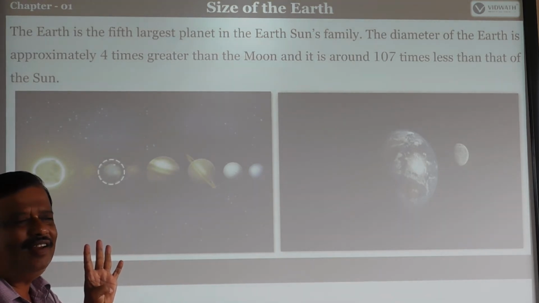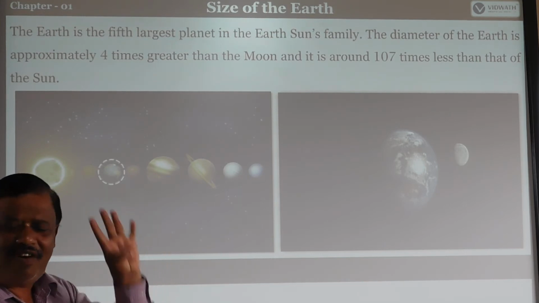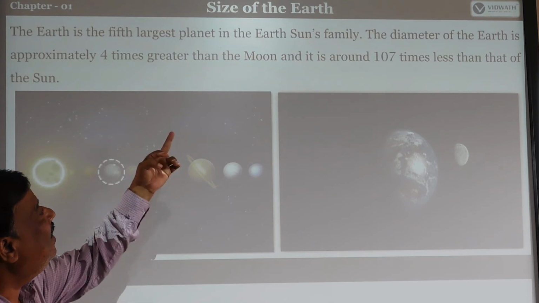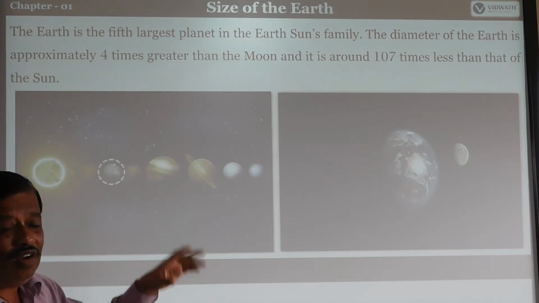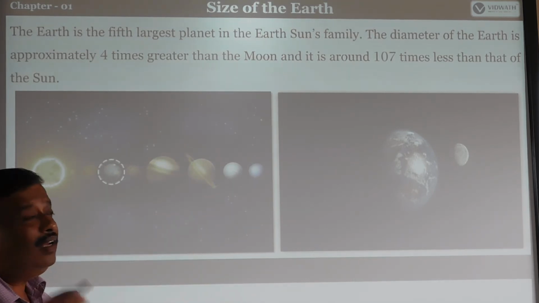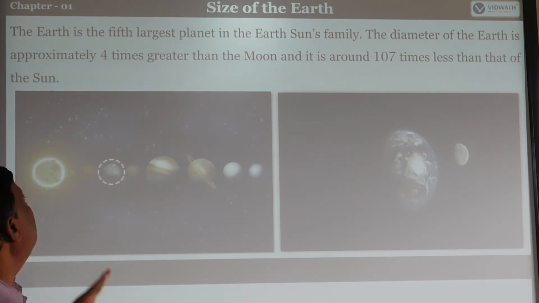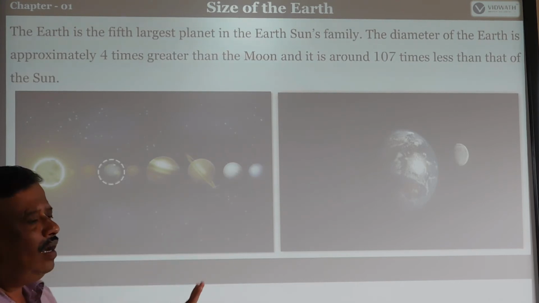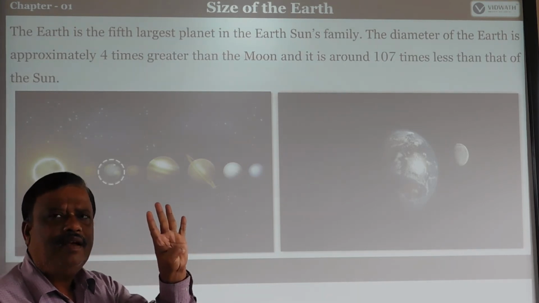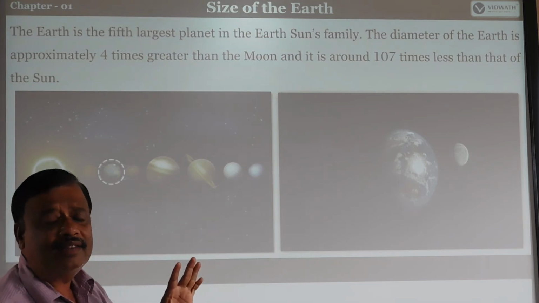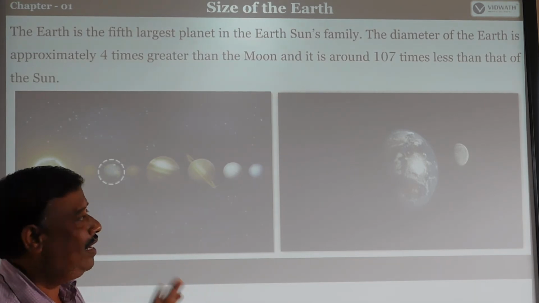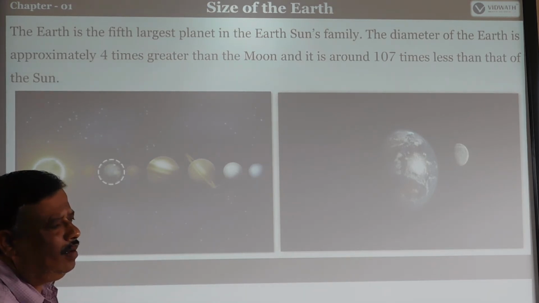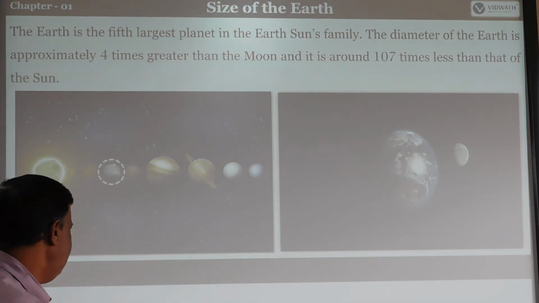And it is around 107 times lesser than that of the Sun. 107 times. Okay. So the Earth is the fifth largest planet.